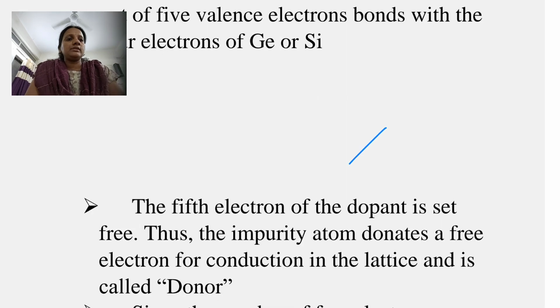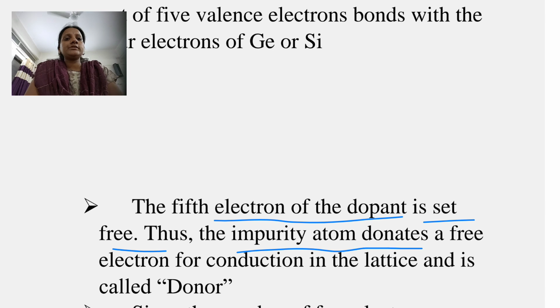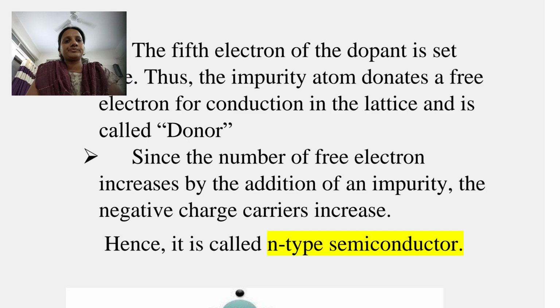That is the fifth electron of the dopant, that is the impurity atom, which is set free. Thus, the impurity atom donates a free electron for conduction in the lattice. That free electron is responsible for conduction of electricity in N type semiconductors.